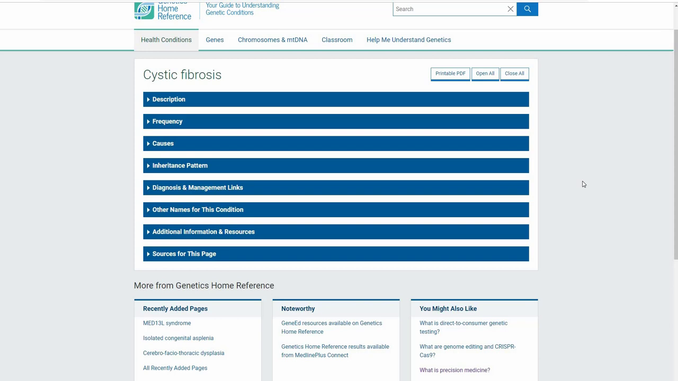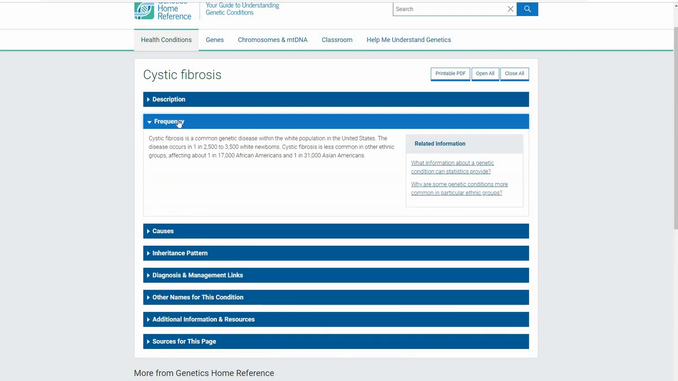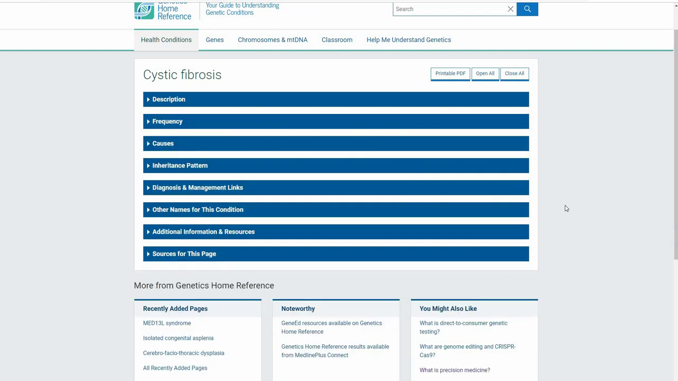Question 1. What is the prevalence of cystic fibrosis? Clicking on the Frequency tab displays this information. As written, this disease is common within the white population in the United States compared to other ethnic groups. The prevalence in white newborns is 1 in 2500 to 3500. However, in African Americans it's rare, that is 1 in 17,000, and in Asian Americans it's very rare, that is 1 in 31,000.